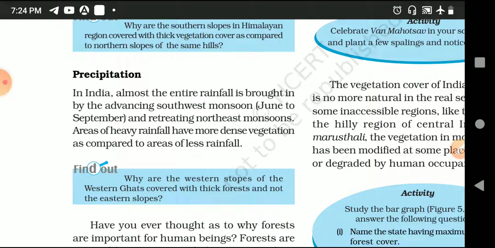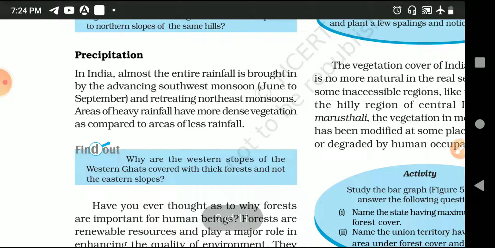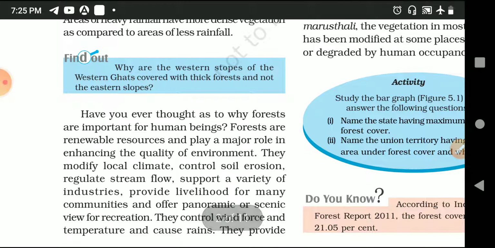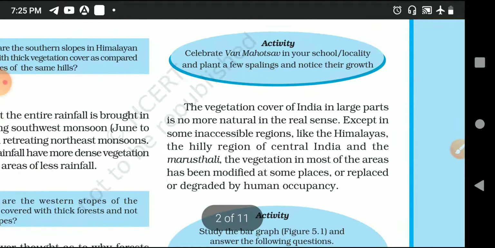Precipitation, if you understand, is simply moisture, in the form of frost, haze, snowfall, or rain. So an area receiving high rainfall has dense vegetation. An area receiving less rainfall has vegetation like bushes, thorny bushes. So these are the things that control your vegetation, and these are the factors which also affect your area.